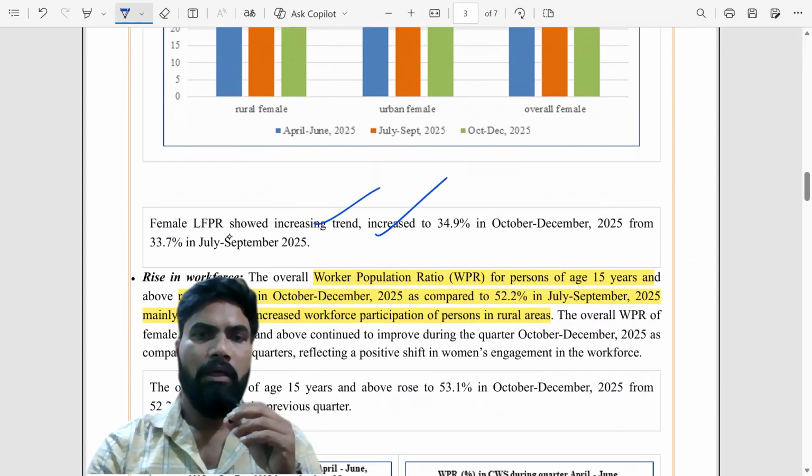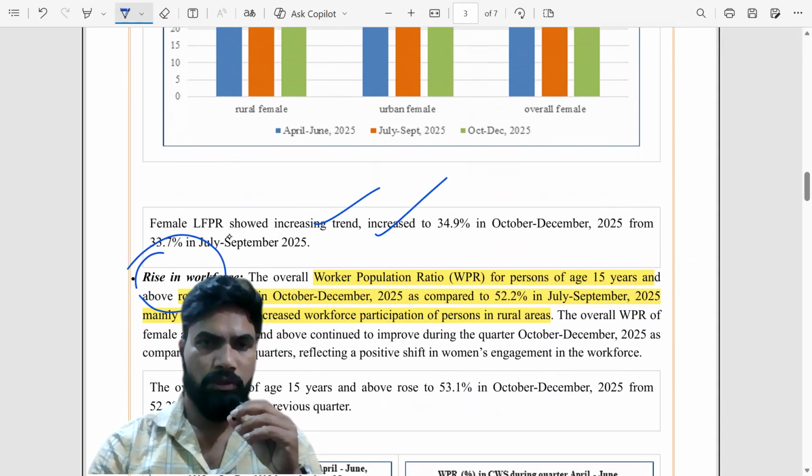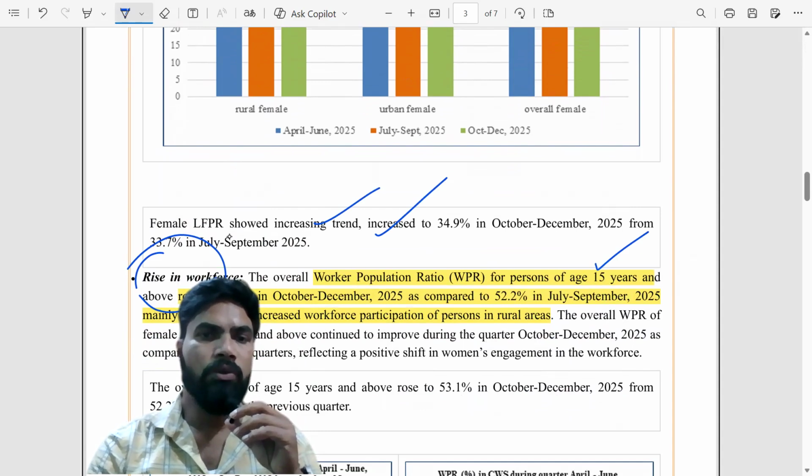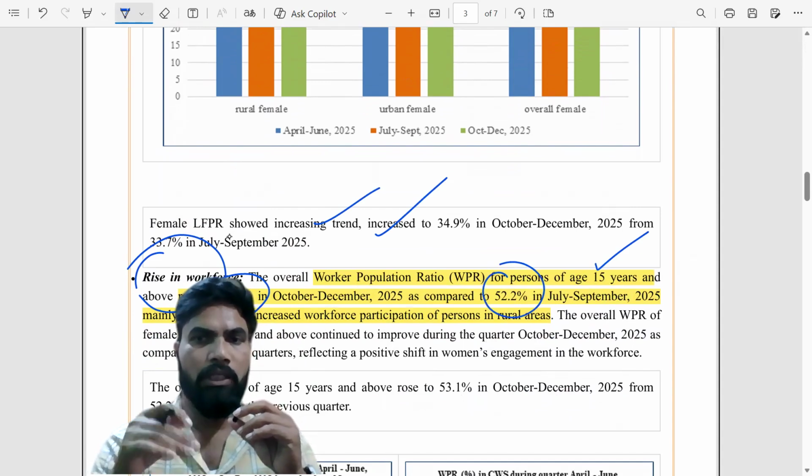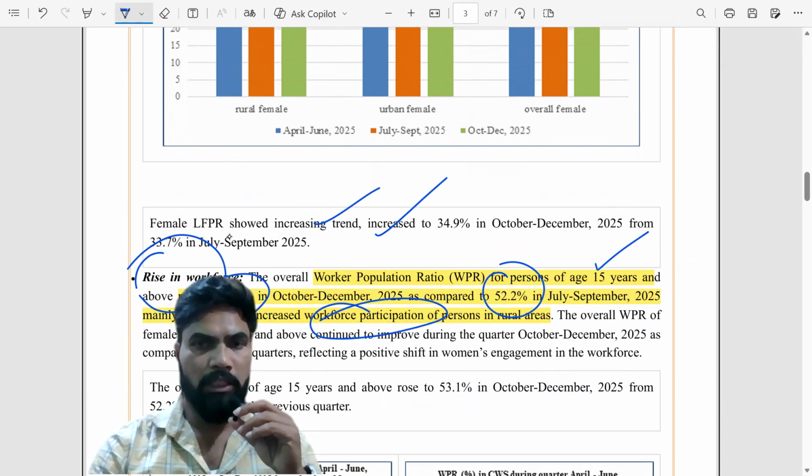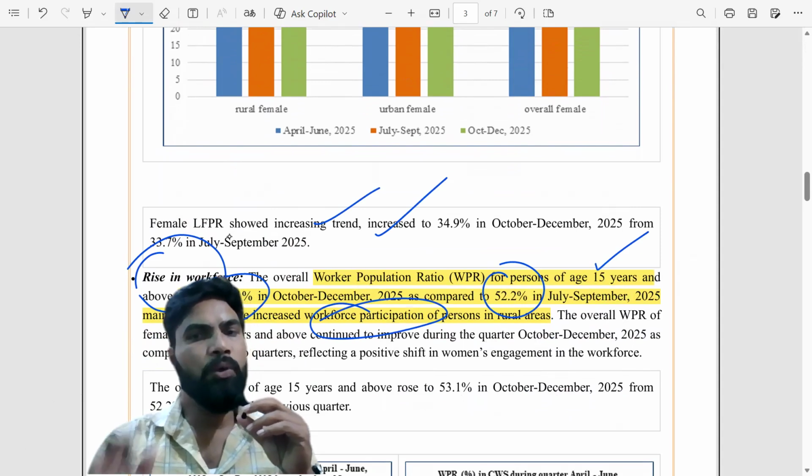Okay, then next area we will see rise in workforce. Okay, so if you see overall worker to population ratio, simply WPR, for persons of age 15 years and above, it rose to 53.1% in the third quarter compared to 52.2% in the second quarter. Okay, that is July to September. This is mainly once again driven by increased workforce participation rate in rural areas.